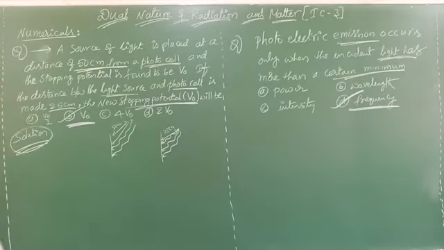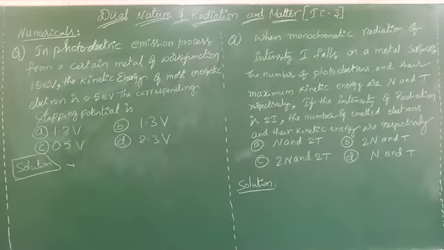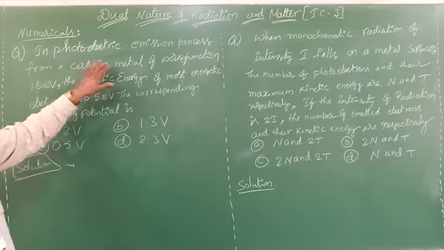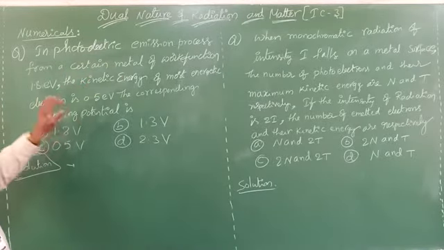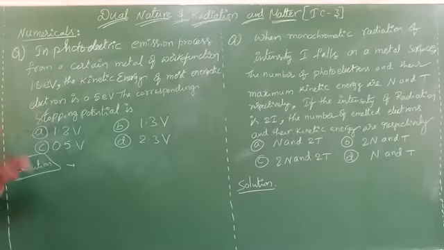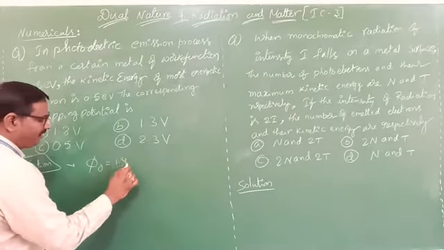Next one. In this problem, for the photoelectric emission process of a certain metal, the work function is given. How much is it? Work function W naught, or phi naught, equals 1.8 eV.